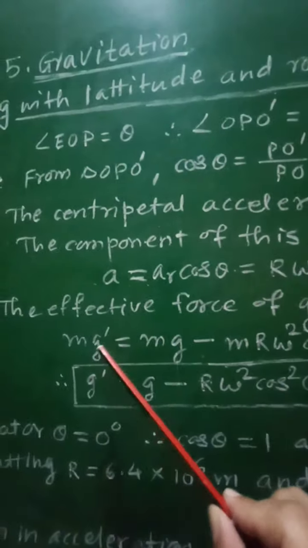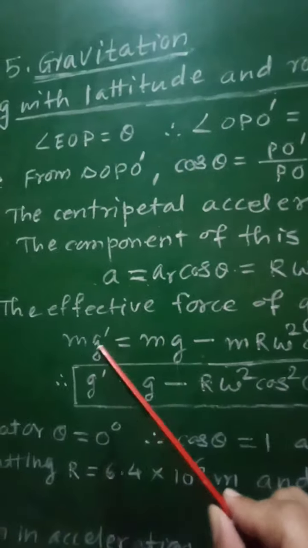Now let us see two different special cases in this point. So the first case will be at the equator. Now we know that at the equator latitude theta is equal to 0, and therefore cos theta, that is cos 0, will be equal to 1. If we put the value of cos theta equal to 1 in this relation, then g dash will be equal to g minus r omega square.